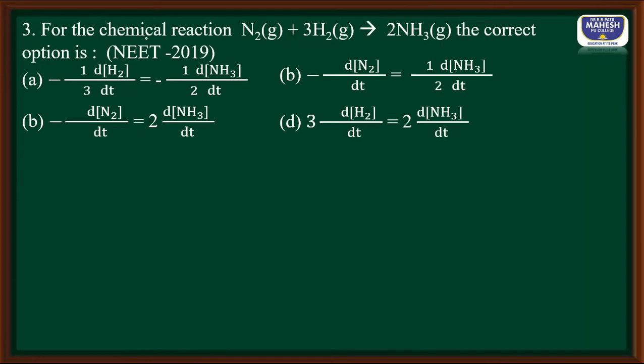Next question. For a chemical reaction of formation of ammonia, the correct option is... So we have to write the differential rate with respect to reactants and products.